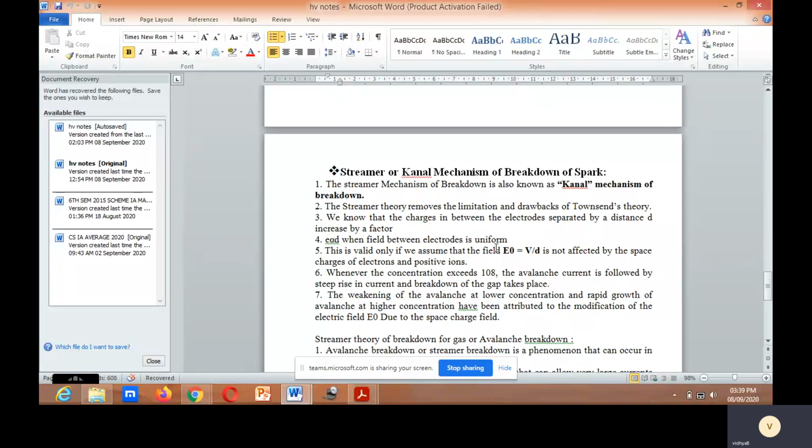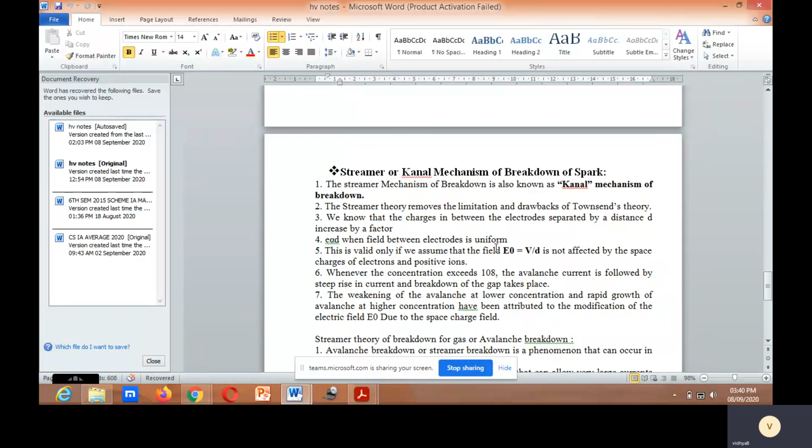We know that charges between the electrodes separated by a distance d increase by a factor e to the power alpha d when the field between the electrodes is uniform.